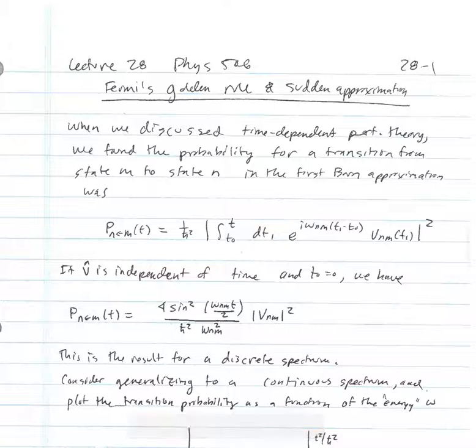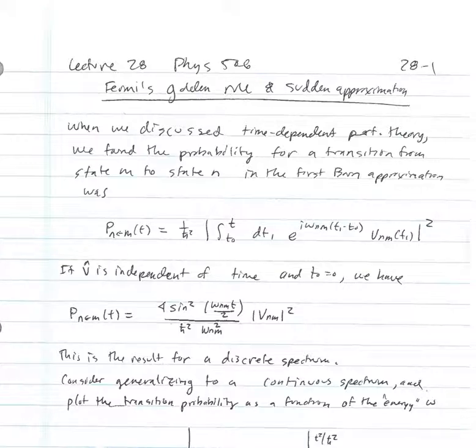Welcome to Lecture 32. This is our second to last lecture on time-dependent problems. We're going to be covering two different topics in this lecture. The first one is called Fermi's Golden Rule, and this is the way that you calculate the rate for a transition from a bound state to the continuum. And the second is called the sudden approximation. This is what you do if you assume that the change in the Hamiltonian occurs instantaneously fast.